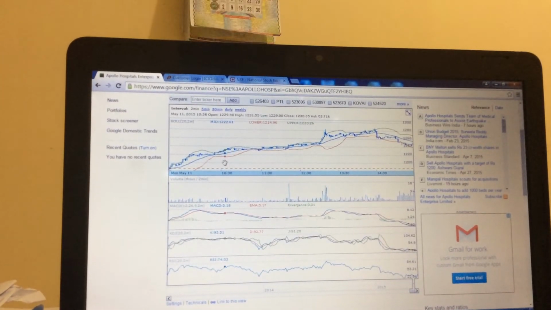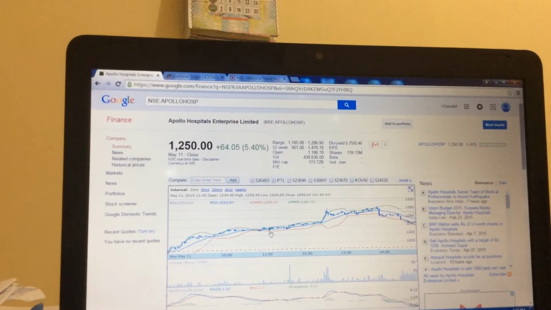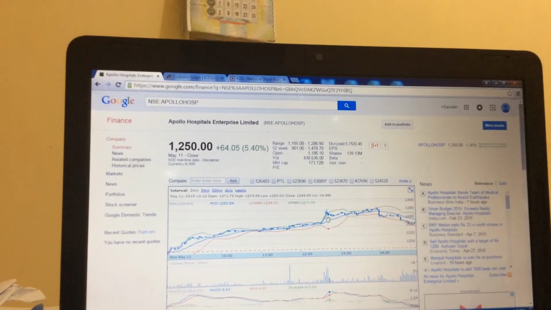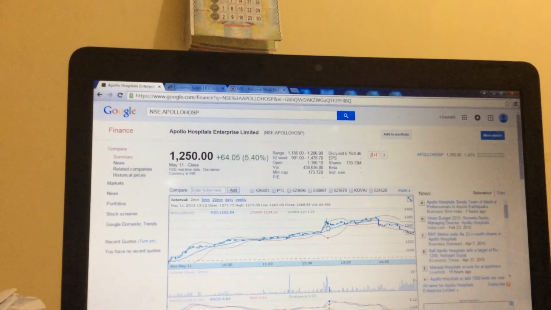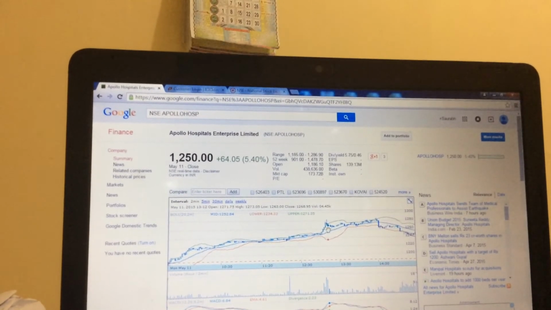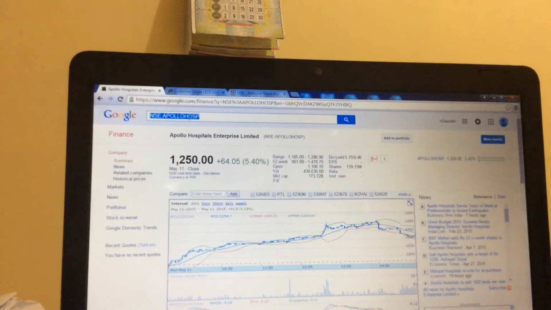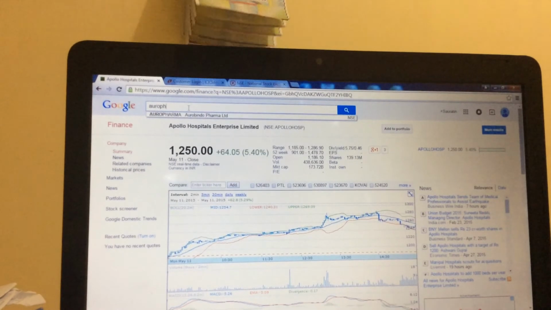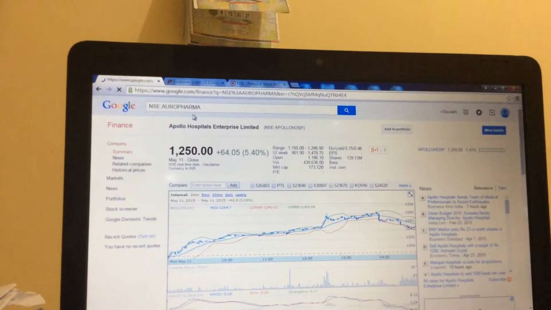Then if you had entered here at 1299, sure, 100% you might have gone to profit over the 500 stock. If you had bought almost, you might have earned around 20,000 to 25,000 in intraday. Next stock we need to see, go and see Apollo Hospital, Auro Pharma. I have told you, Aurobindo Pharma.